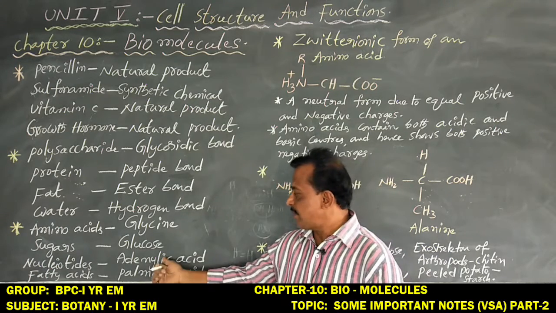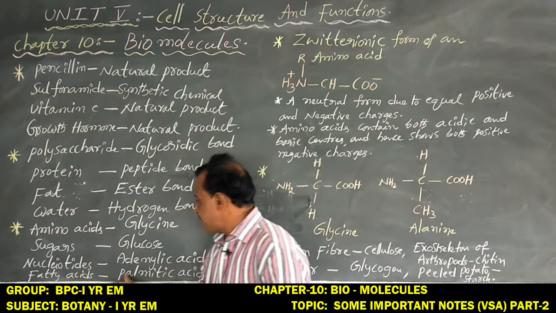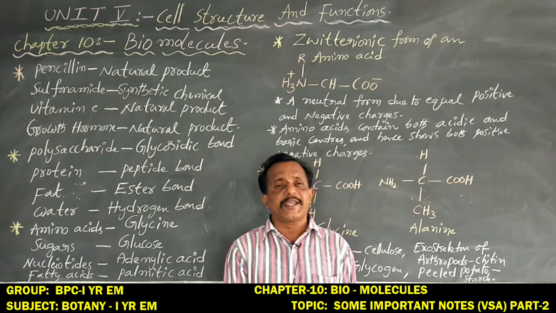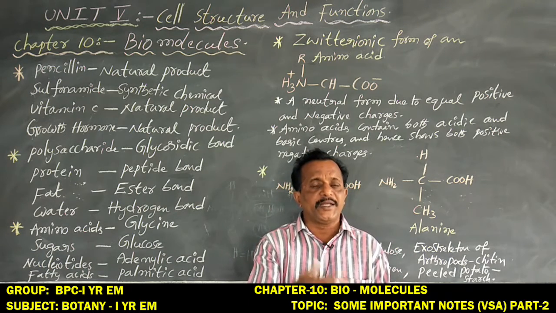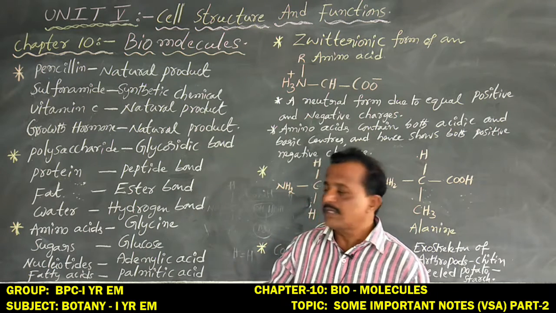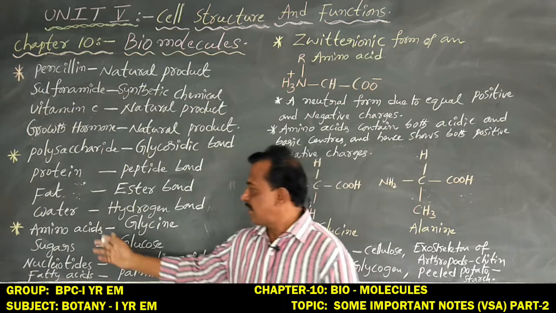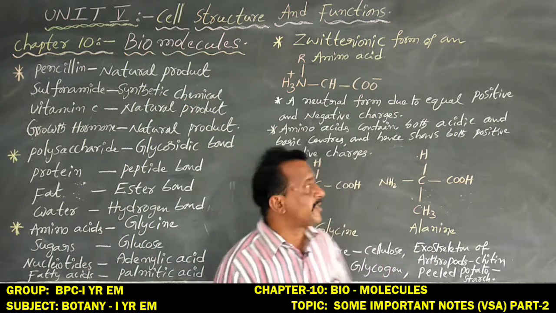But the best example is adenylic acid. And for fatty acids, the best example is palmitic acid. So these are the examples for amino acids, sugars, nucleotides and fatty acids.